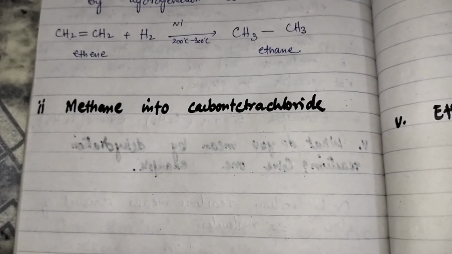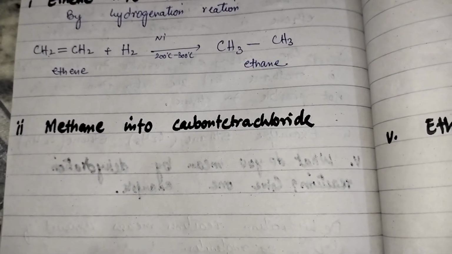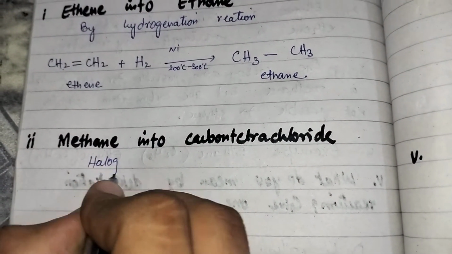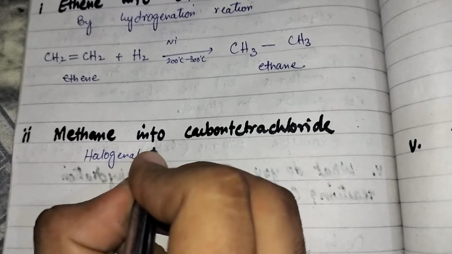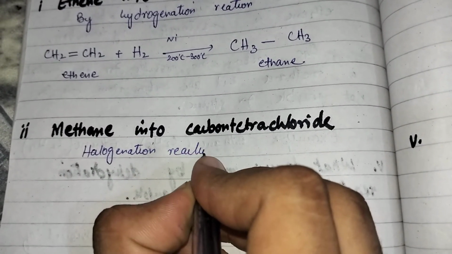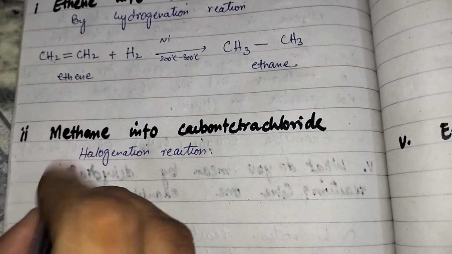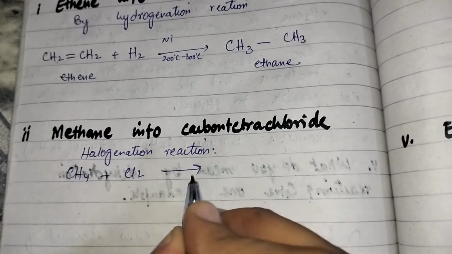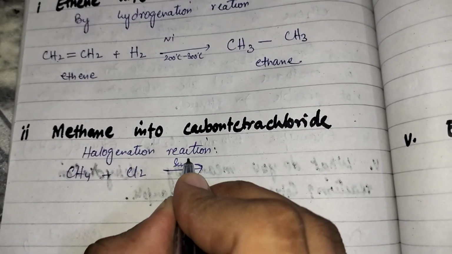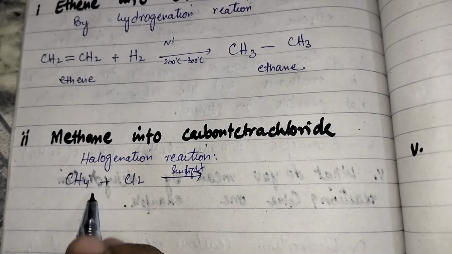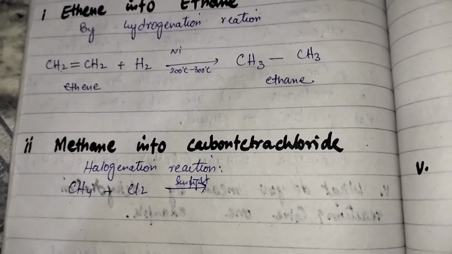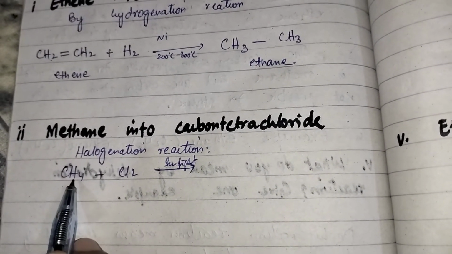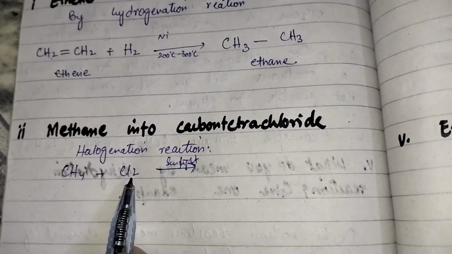Moving to the second, we have to convert methane into carbon tetrachloride. It is the halogenation reaction. So in halogenation reaction, methane is CH4. It reacts with chlorine gas in the presence of sunlight. When methane reacts with chlorine gas, it is the substitution reaction. In substitution reaction, one hydrogen of methane is replaced by one chlorine atom.